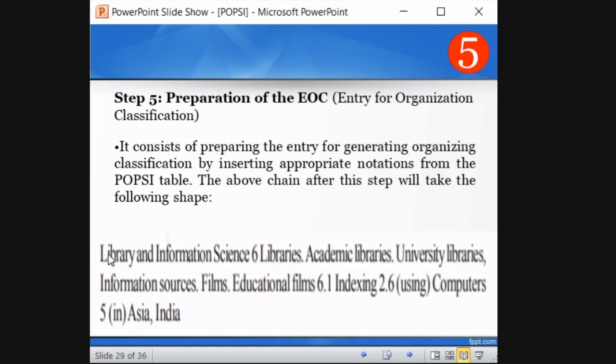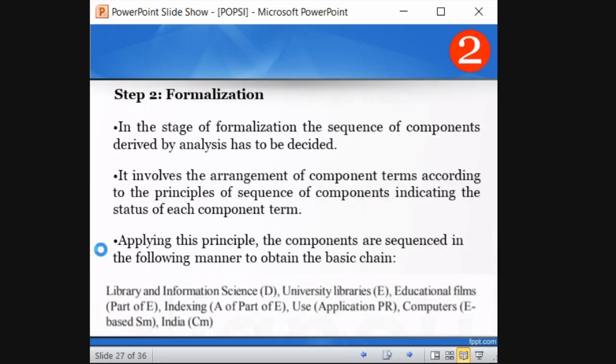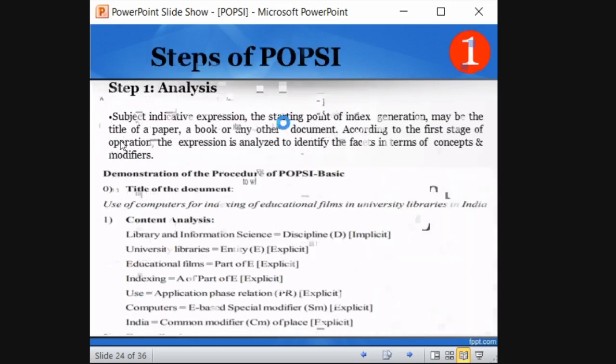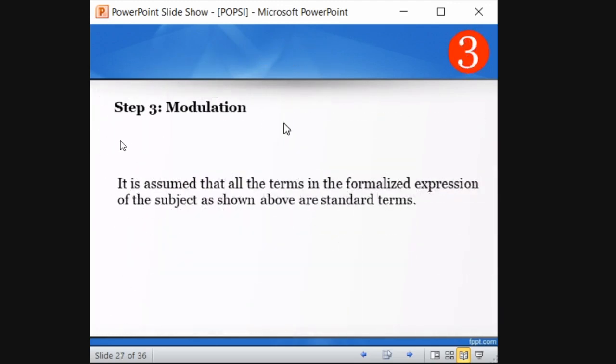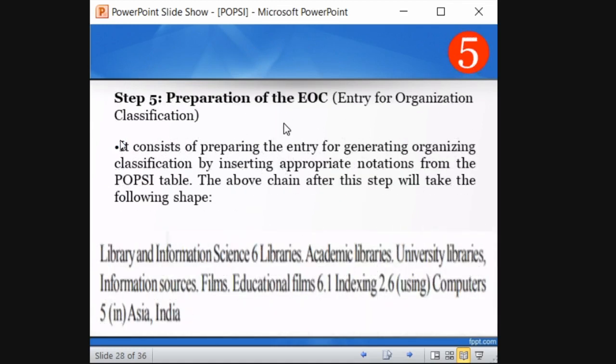Here there should be 7, but 7 I think it's missing. Library science is a discipline. So discipline is represented by 7. You see, right? So entity is 6. So action is, if the entity is based on action, that is 6.1. So when you are inserting notation according to the POPSI table, you are making entries for organizing classification.